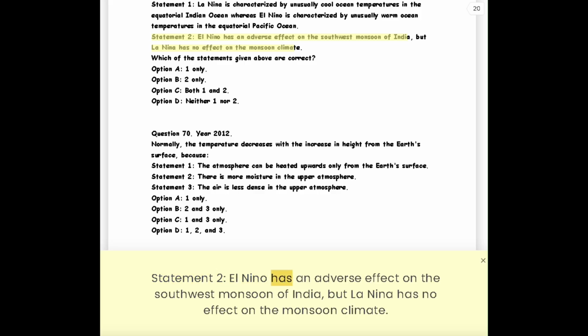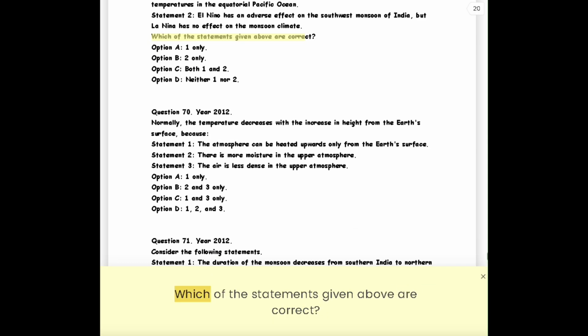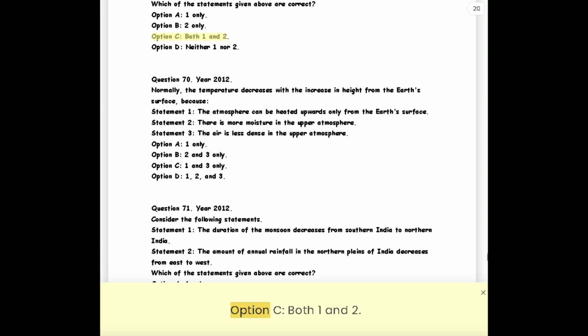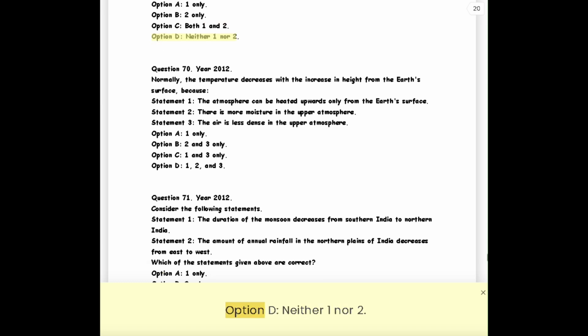Statement 2. El Niño has an adverse effect on the southwest monsoon of India, but La Niña has no effect on the monsoon climate. Which of the statements given above are correct? Option A, 1 only. Option B, 2 only. Option C, both 1 and 2. Option D, neither 1 nor 2.